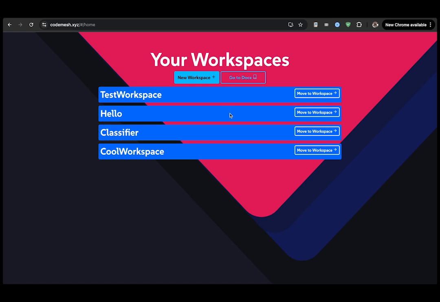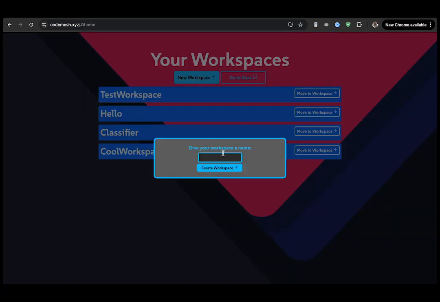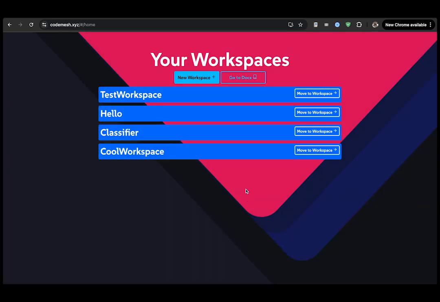And you also see 2 different buttons here. The first one says new workspace. You're going to make a new workspace like this. Let's jump into that in just a second. First, we have something else called Go to Docs. Now, for all of these videos and explanations, the team will be uploading that information on something called documents.